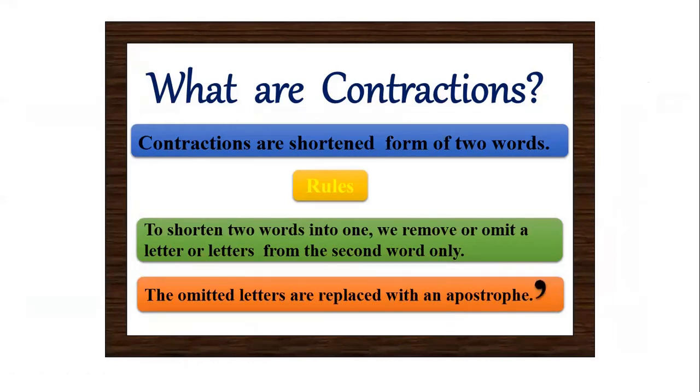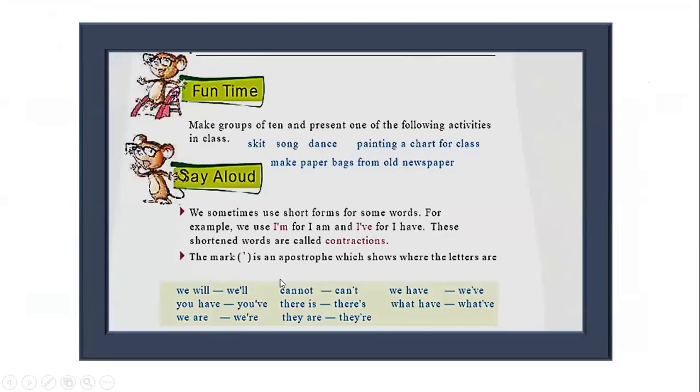Let's now go back to the textual exercise. A few more examples of contractions are given here, children. The words we will are contracted to form we'll. Similarly, you have becomes you've. We are becomes we're. Cannot becomes can't. There is becomes there's. They are becomes they're. We have becomes we've. And what have becomes what've.